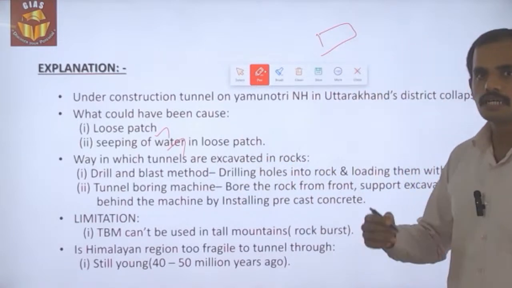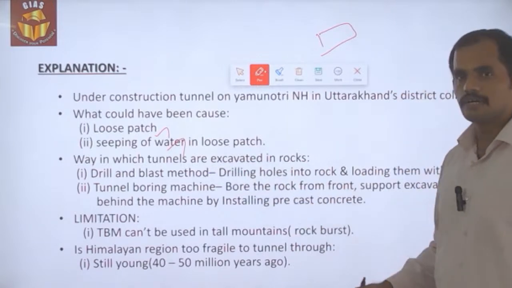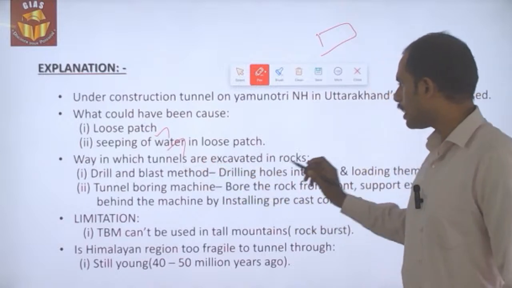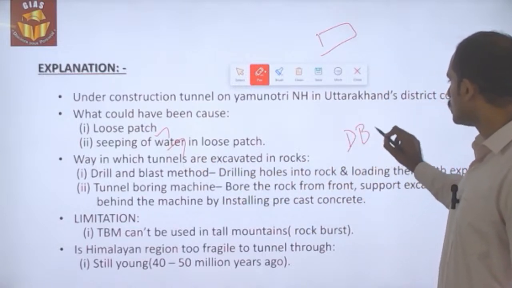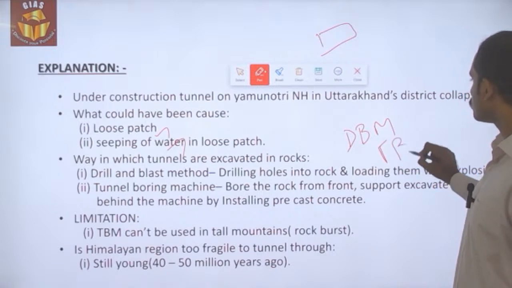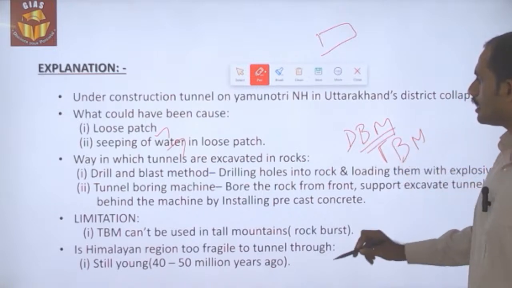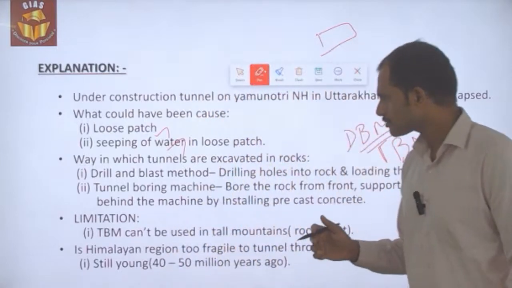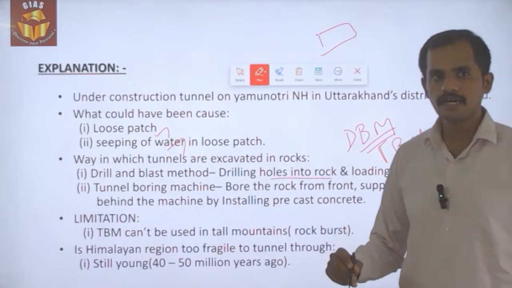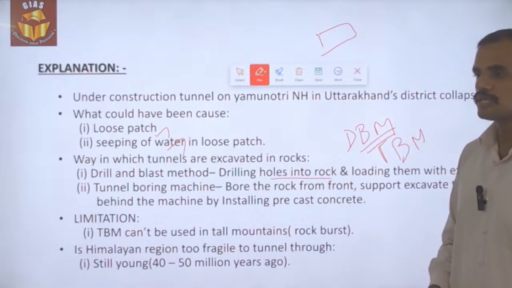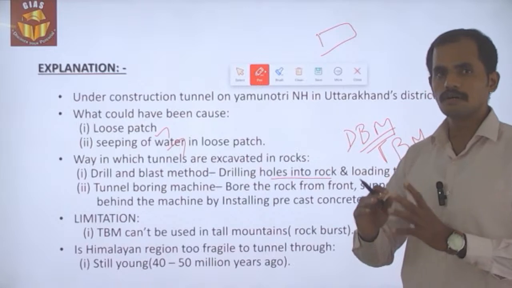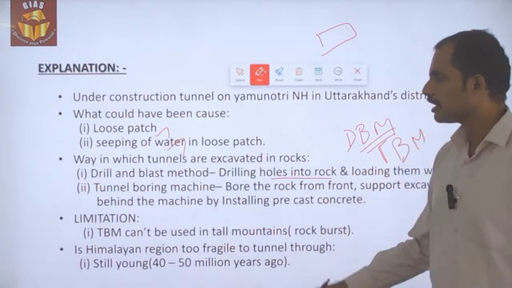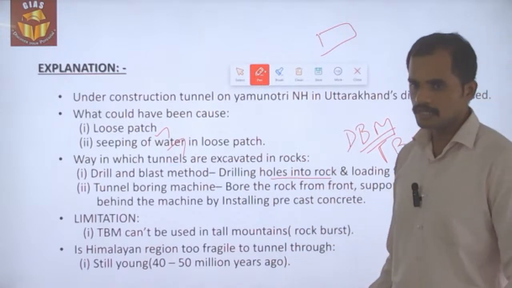The ways in which tunnels are excavated in rocks are of two types. One is the drill and blast method, which is called the DBM method. Similarly, the tunnel boring machine. The drill and blast method is the conventional method, that is drilling a hole into the rock and then keeping an explosive in the hole, so that when the explosive bursts a bigger tunnel will be created, depending upon the size of the explosive that is kept inside the hole of the rock.